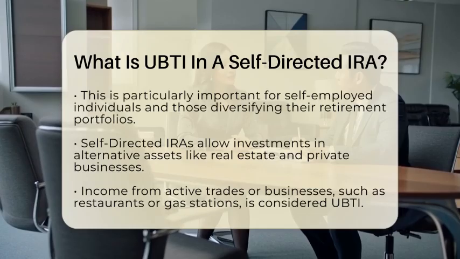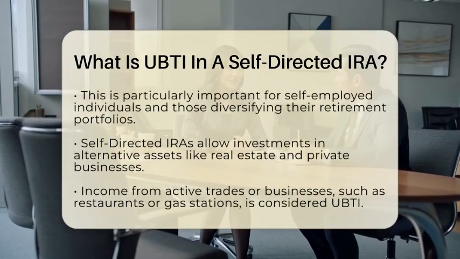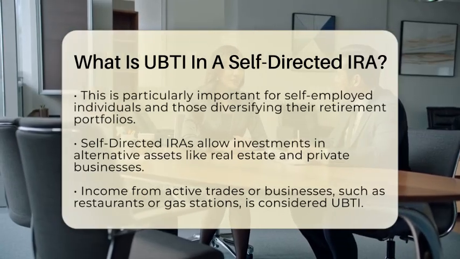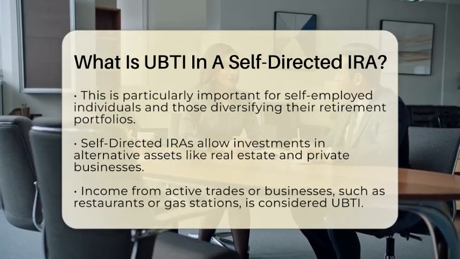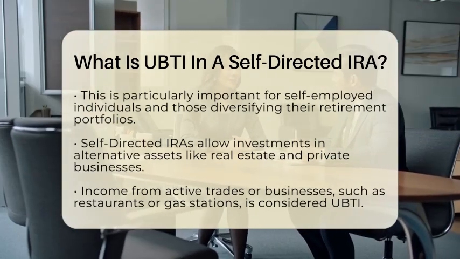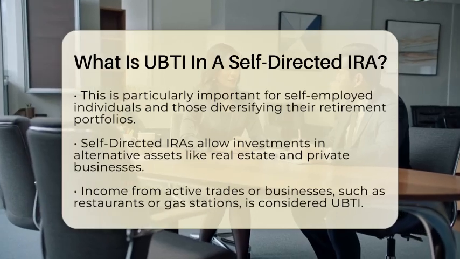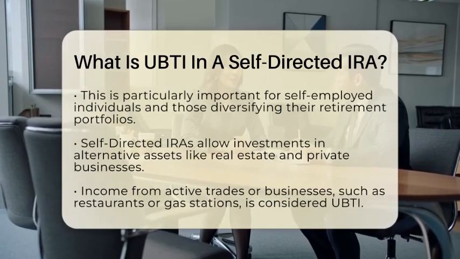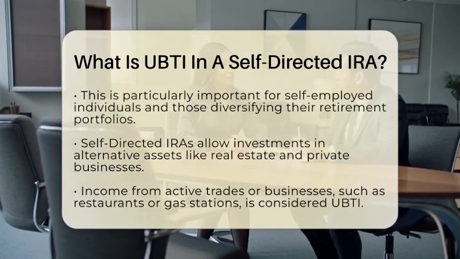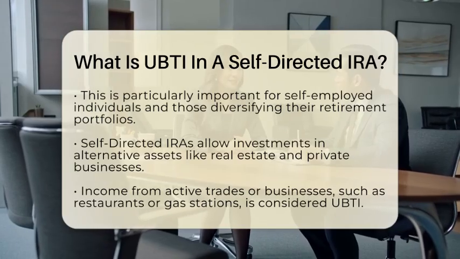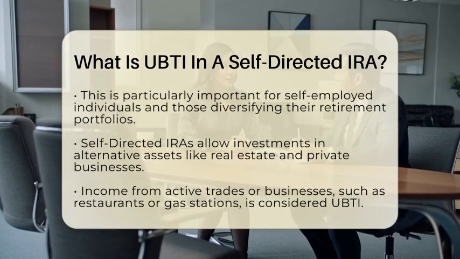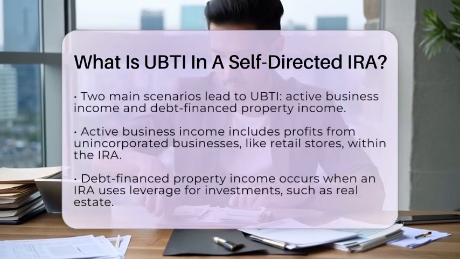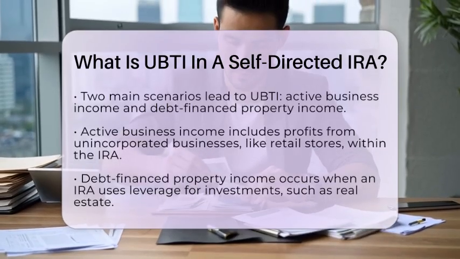There are two main scenarios where UBTI typically arises. The first is through active business income. If your individual retirement account invests in an unincorporated business, like a limited liability company that operates a retail store, the profits from that business will be classified as UBTI. Since your individual retirement account is a tax-exempt entity, it usually does not pay taxes on investment income. However, active business income is an exception and is taxed accordingly.